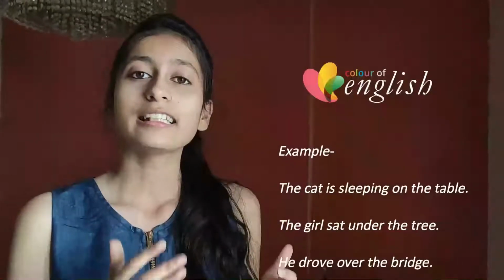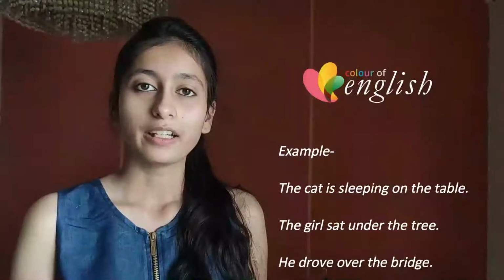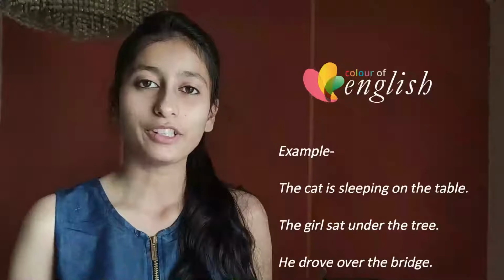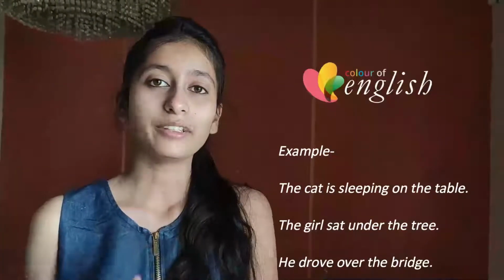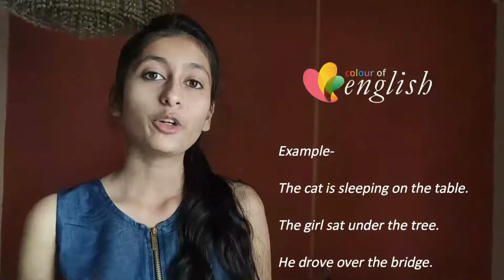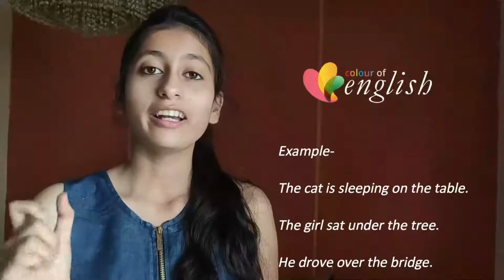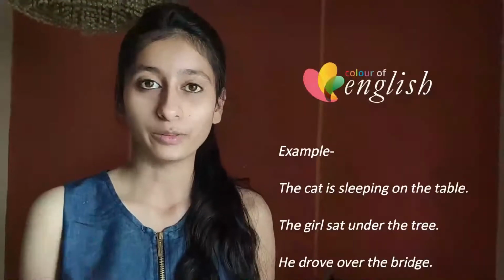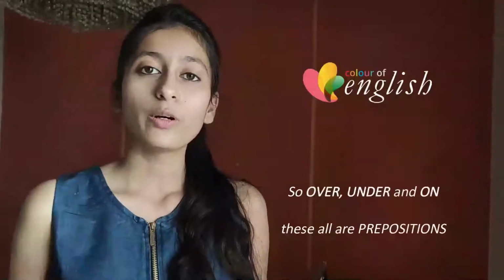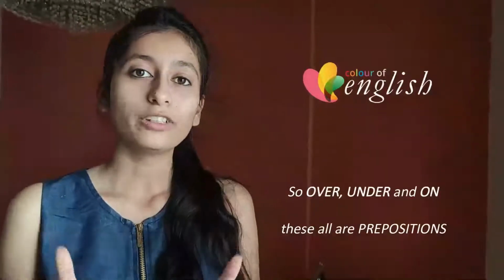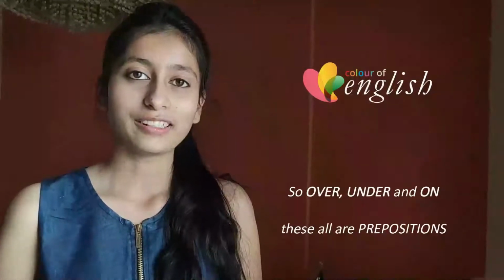Next, the girl sat under the tree. Here under is the preposition because it establishes relation with the girl and the tree. He drove over the bridge. Here he is used as a pronoun and over is the preposition because it establishes relation with the he and the bridge. So over, under, on, these all are prepositions.